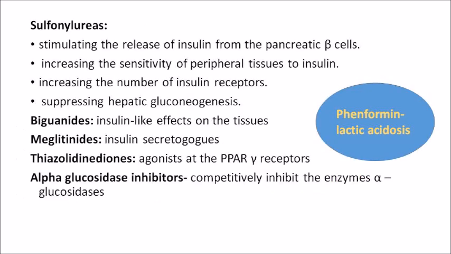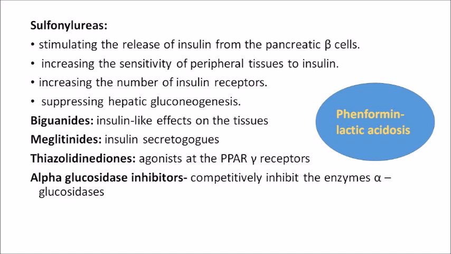Now we know which drugs belong to which groups. Now very briefly, let us see the mechanism of action. Sulfonylureas can do 3-4 things. One is stimulating the release of insulin from the beta islets of pancreas. Then the sensitivity of peripheral tissues to this insulin is also increased. It also increases the number of insulin receptors which can detect insulin. And finally, it suppresses gluconeogenesis from the liver. So by all these mechanisms, sulfonylureas can bring down glucose levels.